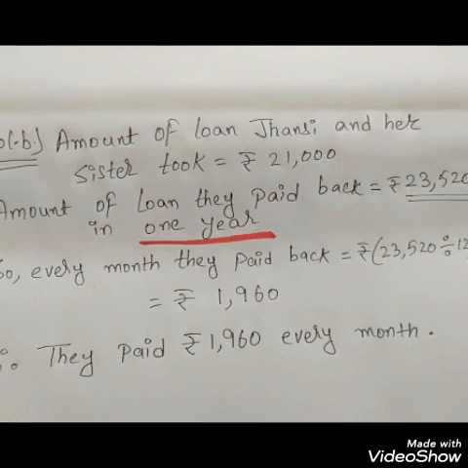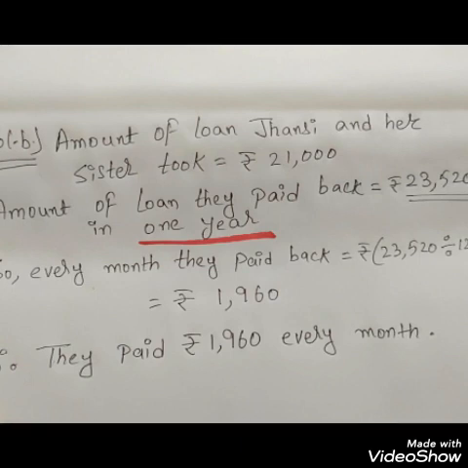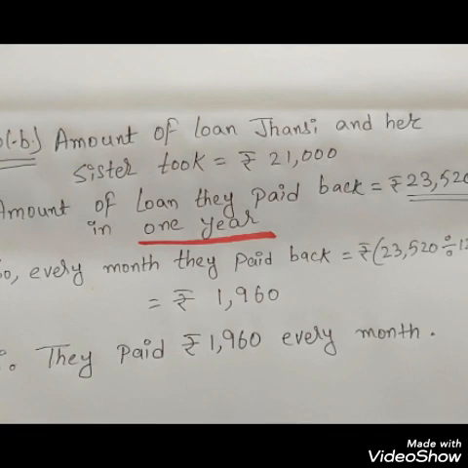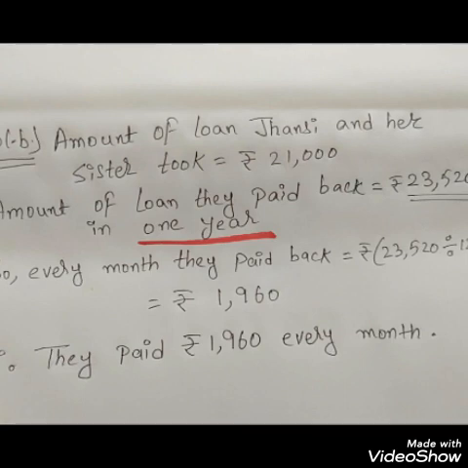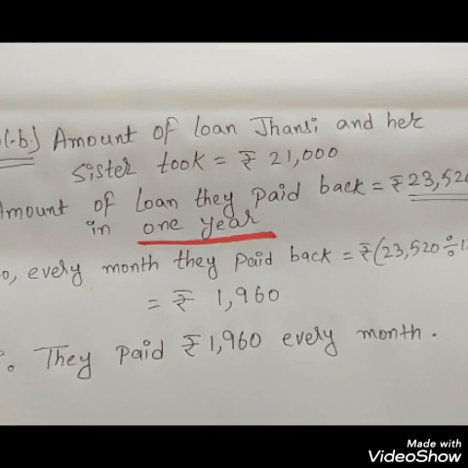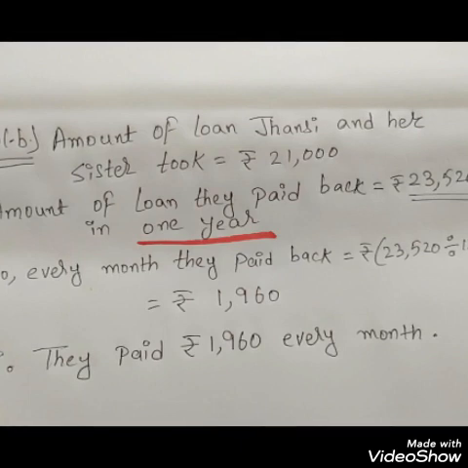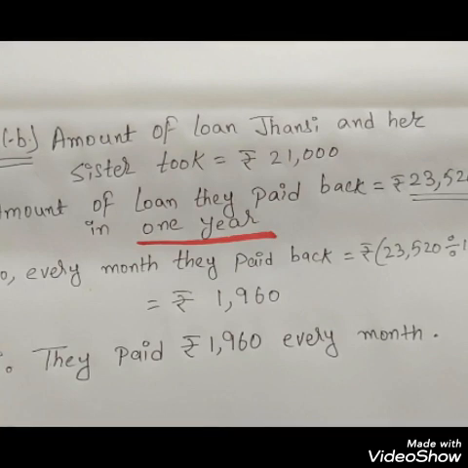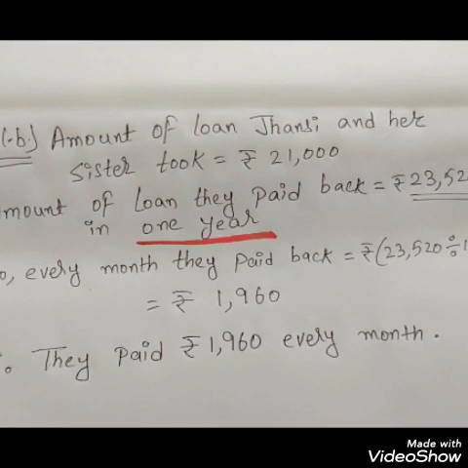Now next line we will write, so every month they paid back how much? 23,520 divided by 12. Why will we divide by 12? Because in 1 year there are 12 months. So if in 1 year they have paid back 23,520, then in 1 month they will pay back 23,520 divided by 12. We will get 1,960. Why divide? Because we know if the 1 year amount is this much, the 1 month amount will always decrease. It will be less than 1 year. That's why we will divide.